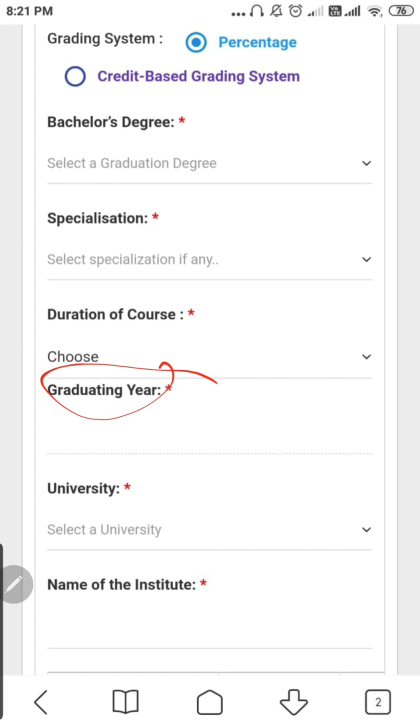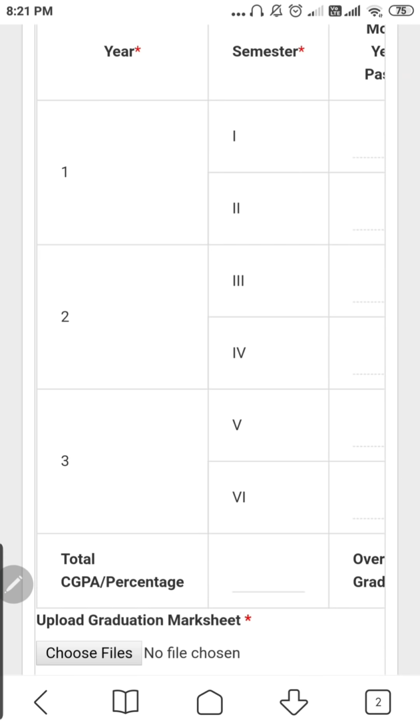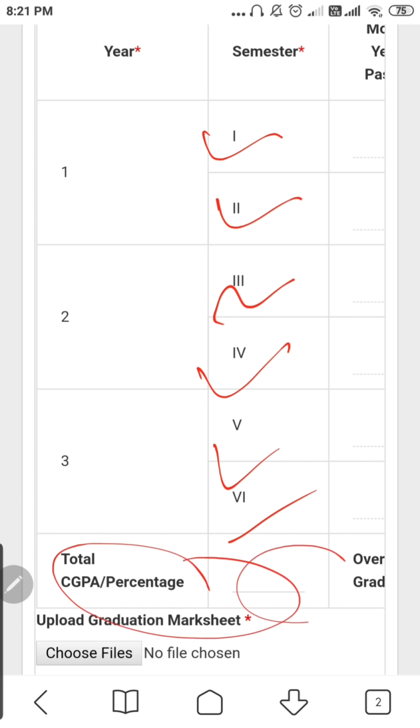That's the main problem, because in the CAT exam, for example, when you fill the CAT and CET form, they ask if you are in final year, no problem, they don't ask you for the marks then. But here we have to put something, so we need to check what to fill. Then you have to individually fill the marks for all 6 semesters. If you are an engineer, all 8 semesters, with CGPA or percentage, and upload your mark sheets.